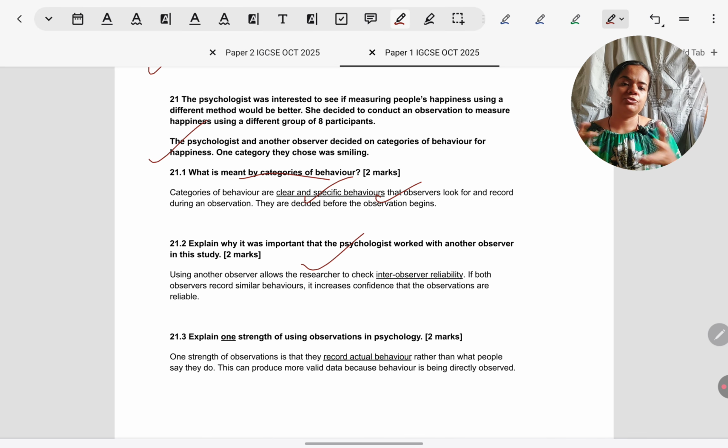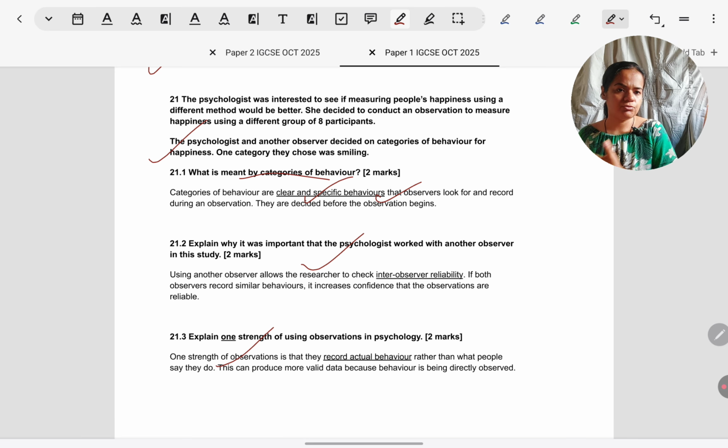Explain why the psychologist should work with another observer. Whenever they say an observation, 2 psychologists are there. What comes to mind? Inter-rater reliability. So we can name that for 1 mark, and for the 2nd mark, because both will record similar behavior, they can cross-check whether their findings are consistent with each other. You can link it back again. You can mention happiness. Both will record the same behaviors, like how frequently smiling is occurring, and then they'll check for consistency.